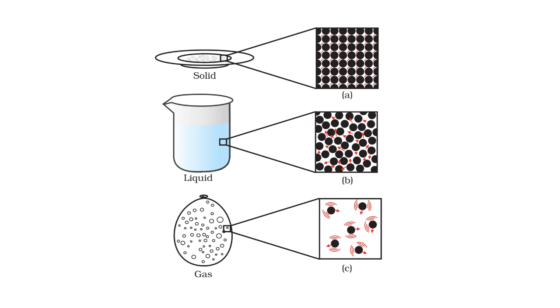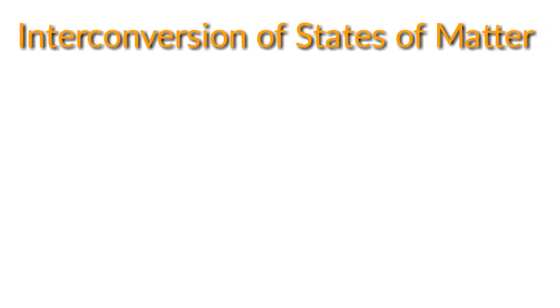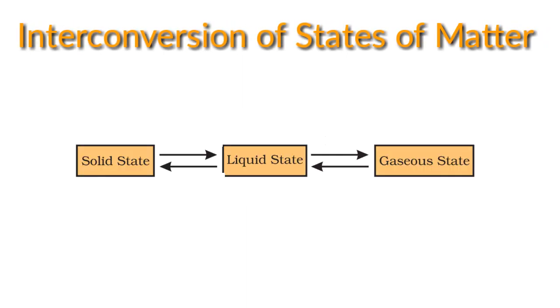We have studied three states of matter. They are solids, liquids and gases. And we also studied the characteristics of particles of matter. In this section, we are going to study how we can change the state of matter, that is, from solid to liquid or liquid to gas or gas to liquid, etc.